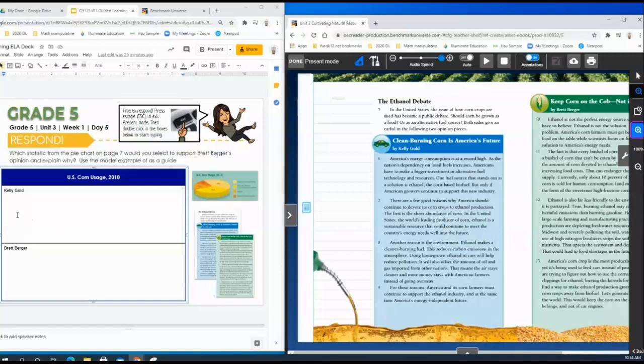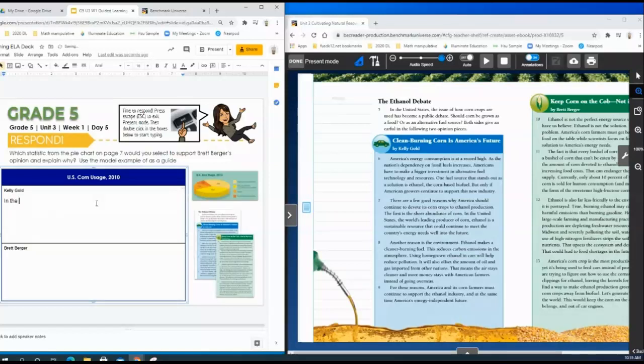So I'm going to bring your attention to the left side of my screen, and I'm going to start typing. I want you to notice how I incorporate the statistic and explain why it supports Kelly Gold's argument. I'm going to begin with reference to the pie chart.